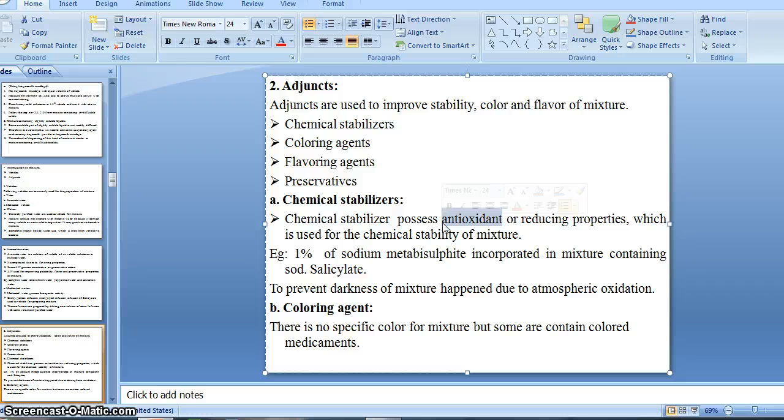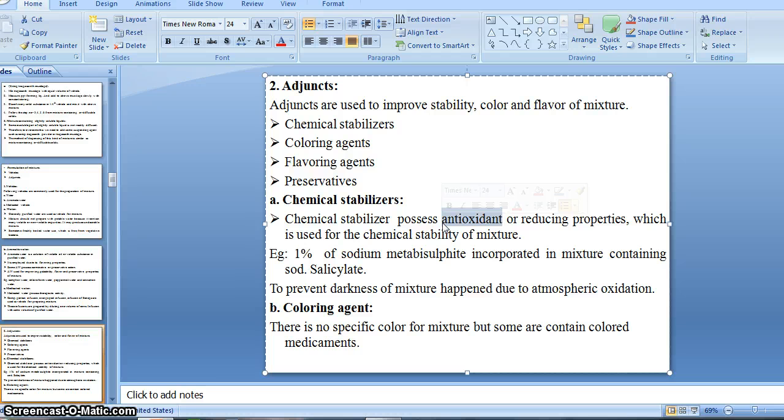Due to oxidation, if your product becomes decomposed, then we will not get the actual or desired mixture. That's why it is very necessary to add stabilizers for the stability purpose.